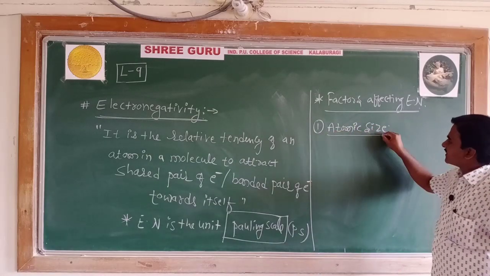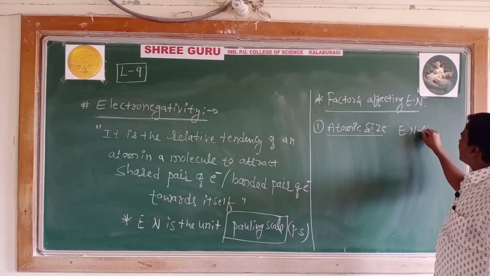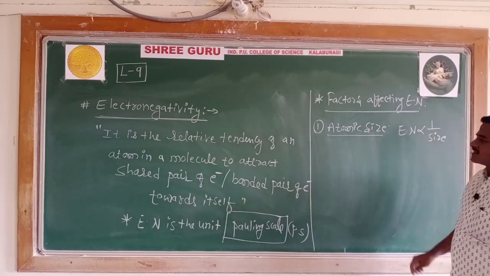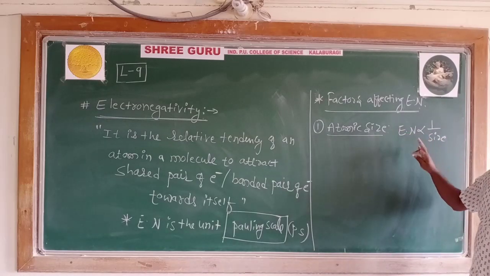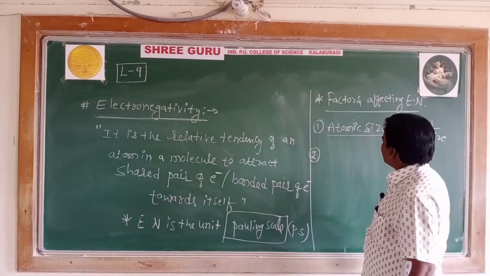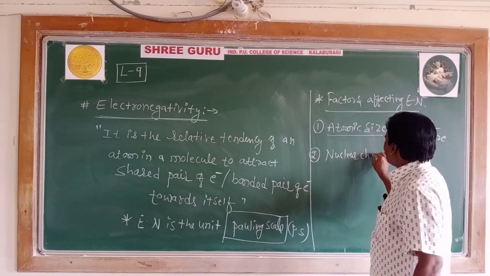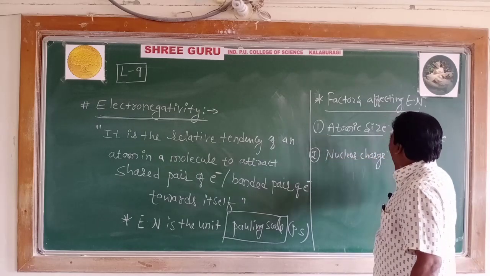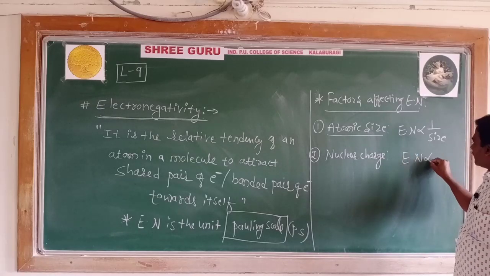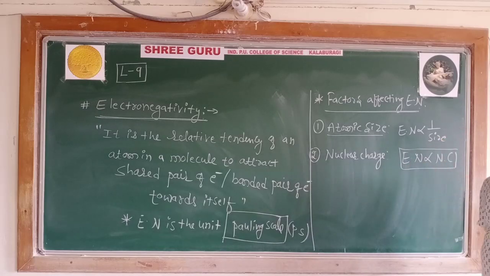Atomic size and electronegativity are inversely proportional: as the size increases, electronegativity decreases. The second factor is the nuclear charge. The electronegativity value and the nuclear charge are directly proportional to each other.